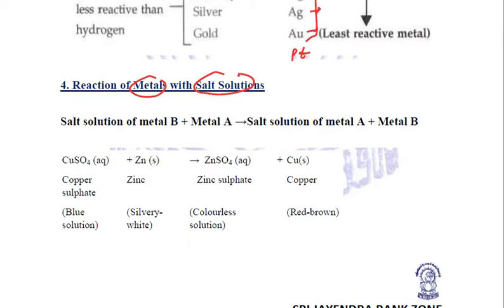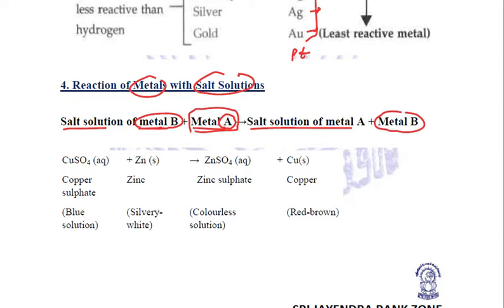Now, when we take a salt solution of any metal, let us say metal B, and we add any other metal, let us say metal A, the reaction will be based on the reactivities of A and B. If metal A is more reactive than metal B, then it will displace metal B and form its own salt solution. But in case metal A is less reactive, then it will not be able to displace and there will be no reaction.